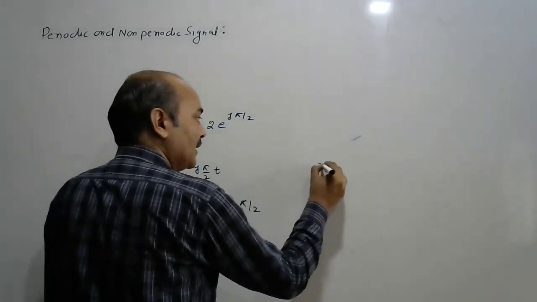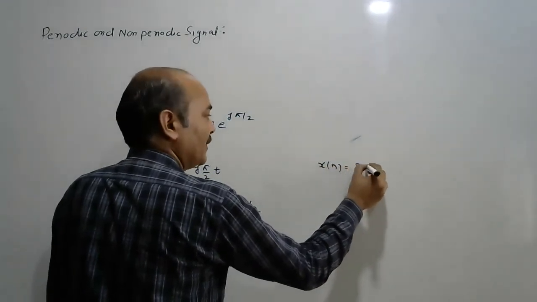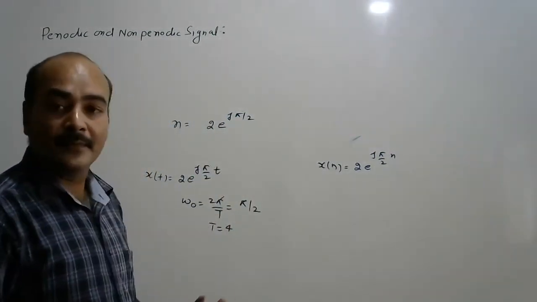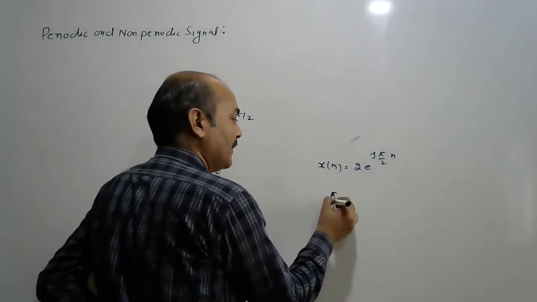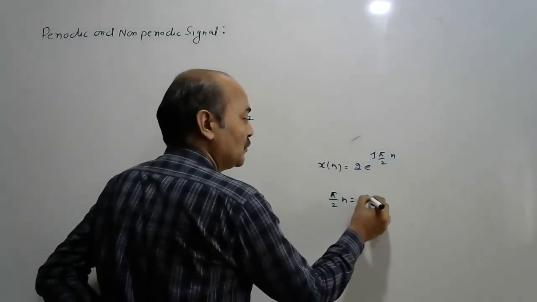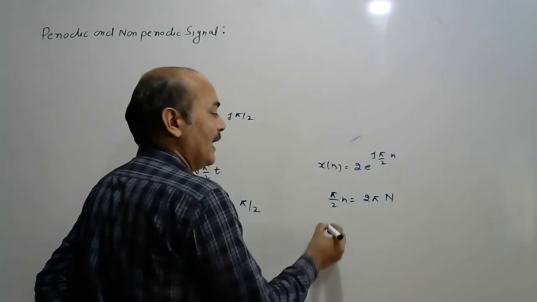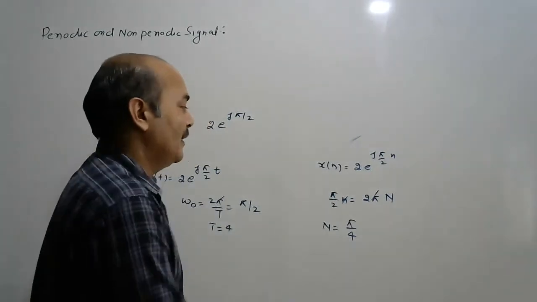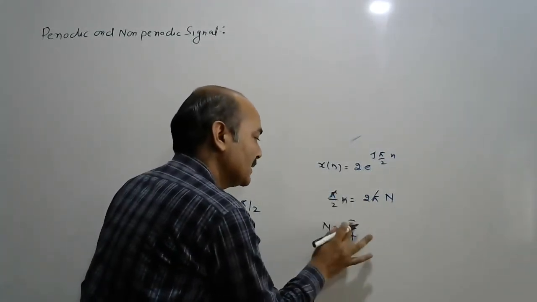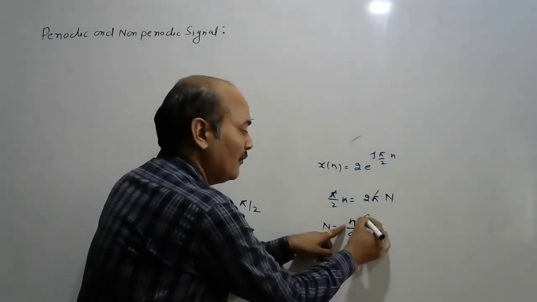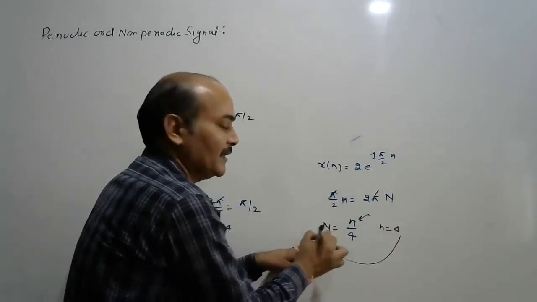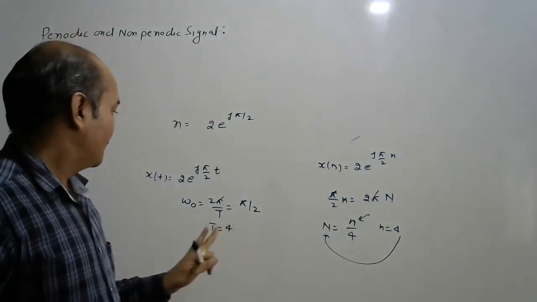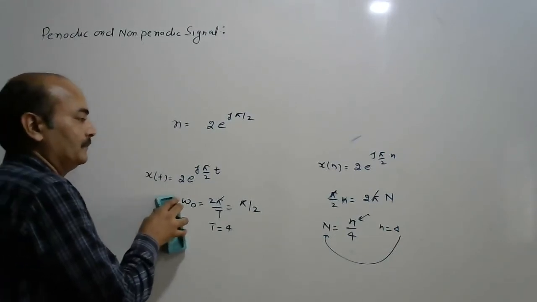And in the discrete time signal, x[n] equal to 2 e to the power j pi by 2 n, is this periodic or non-periodic? Again, how can we check? This pi by 2 n should be equal to 2 pi k, and N is equal to, pi will be cancelled, N by 4. Okay, pi cancels. So this is N by 4. So for N equal to 4, this term is an integer. So the signal is periodic. Now, one more important point.